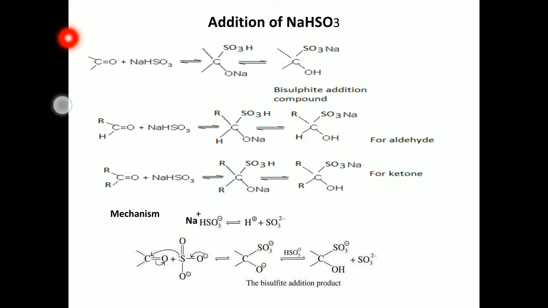Here one example of nucleophilic addition of carbonyl compounds is given. C double bond O is a carbonyl group. This is a general representation of a carbonyl compound. When it reacts with sodium bisulfite or sodium hydrogen sulfite, NaHSO3, it forms an intermediate compound, this one. Here, HSO3 minus is the nucleophile.